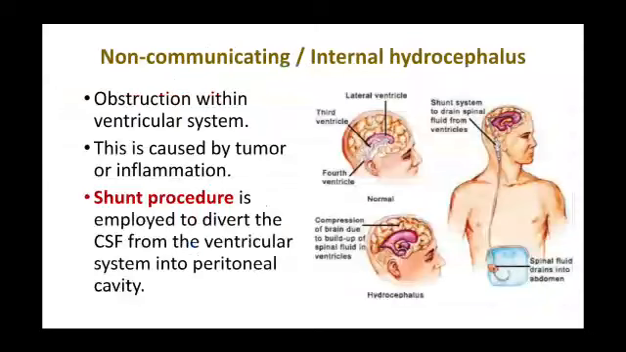Non-communicating or internal hydrocephalus is obstruction within the ventricular system. This is caused by tumor or inflammation. The main procedure is the shunt procedure, which is employed to divert the cerebrospinal fluid from the ventricular system into the peritoneal cavity.